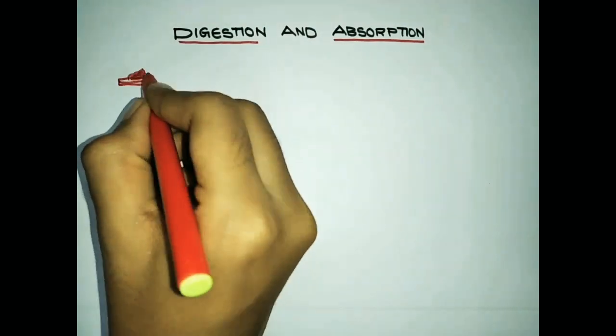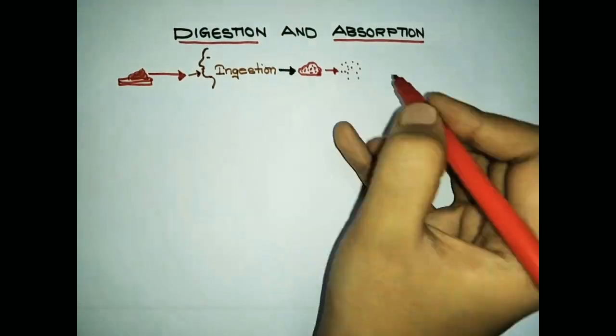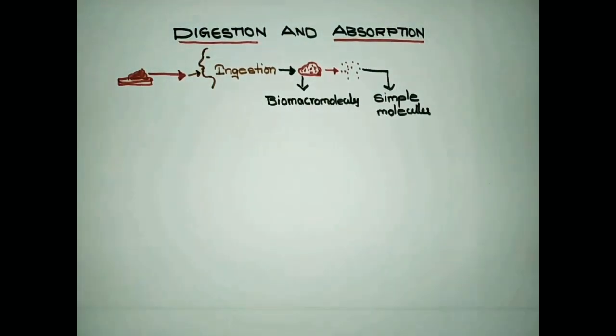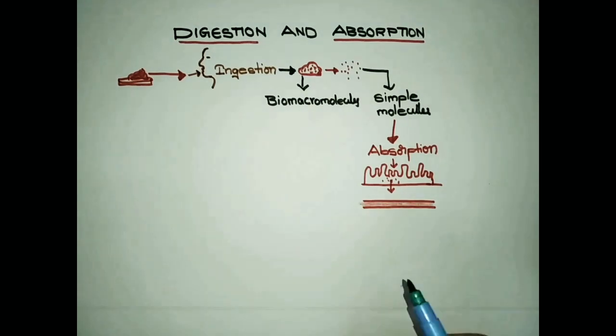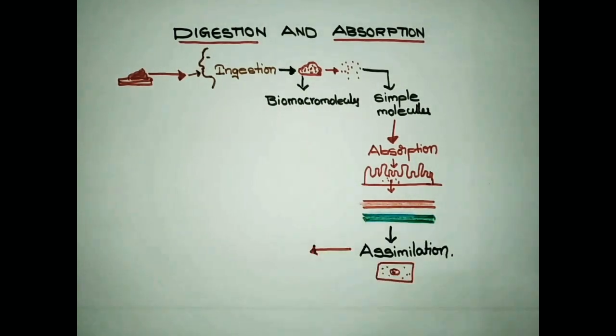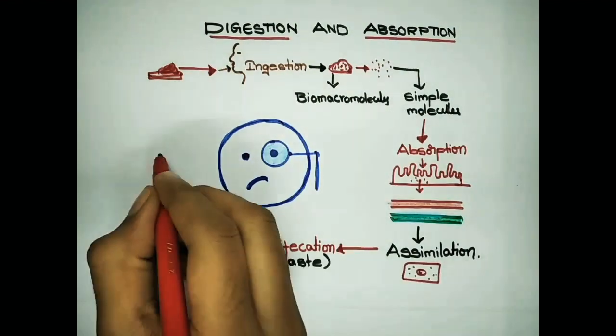In the digestion and absorption, let's see the definition first. As we ingest the food, the macromolecules will break down into simple molecules and absorbed into the bloodstream and then tissues. That is called assimilation. Then waste products will be defecated. Let's see in detail what's happening in each stage.